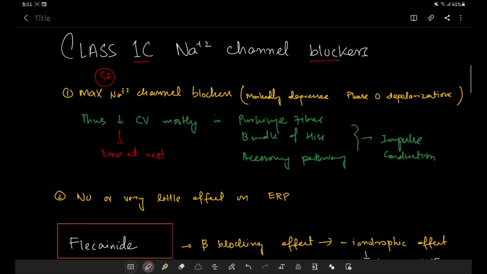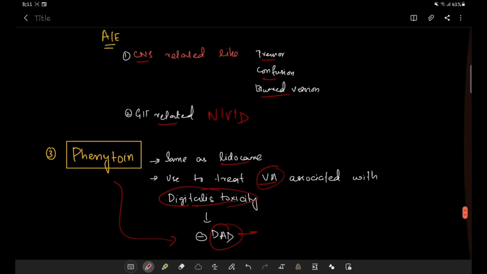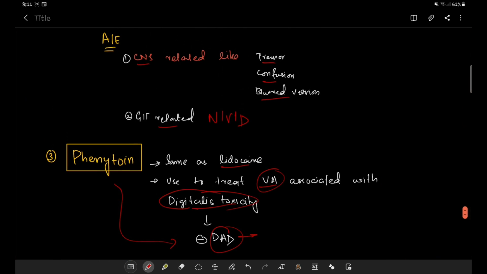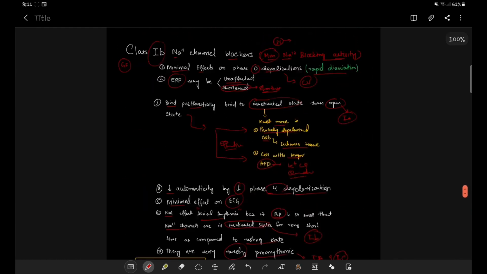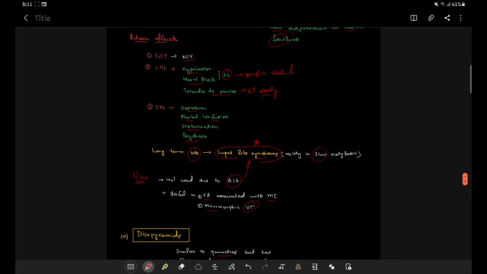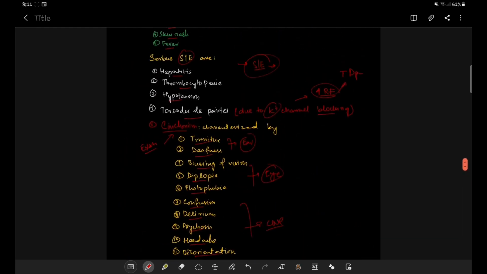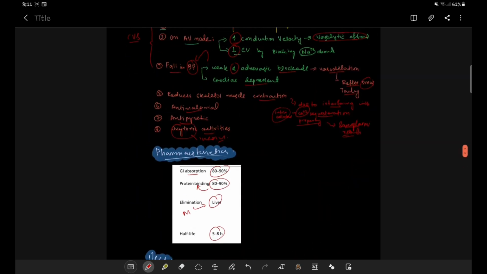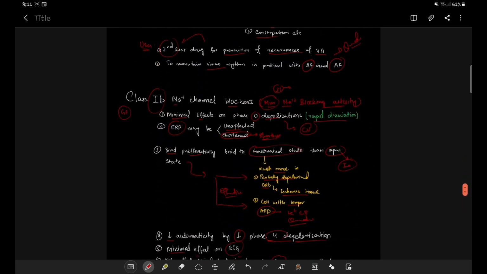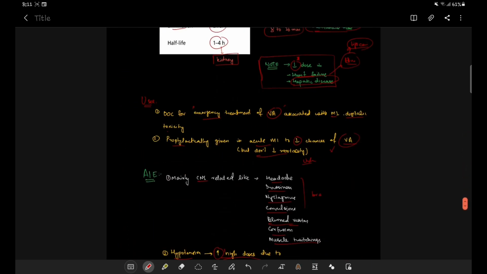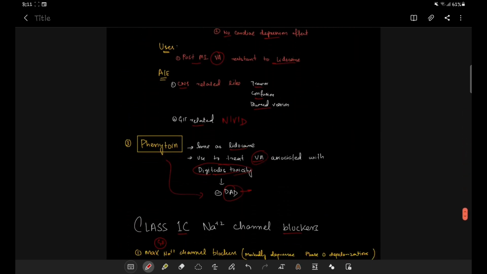In the lecture before we have already discussed the class 1B sodium channel blockers, the mechanism causing the cardiac arrhythmia, and the normal cardiac action potential. We have already discussed such topics in the lecture before. So in order to understand these drugs, you must watch those lectures.